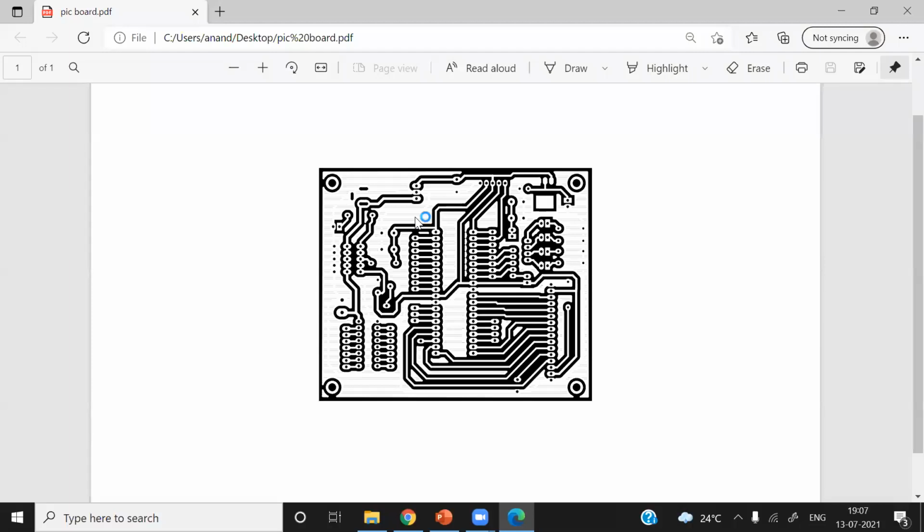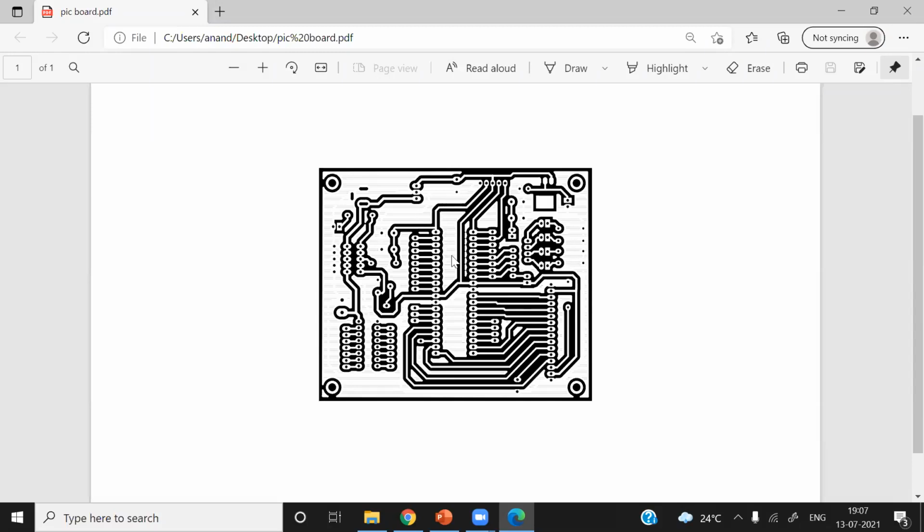After that, remove the negative and put developer solution on the PCB. When you put the developer solution on this PCB, the area which is exposed to ultraviolet rays becomes harder, and the area on the PCB which is not exposed to UV rays gets dissolved in this developing solution.